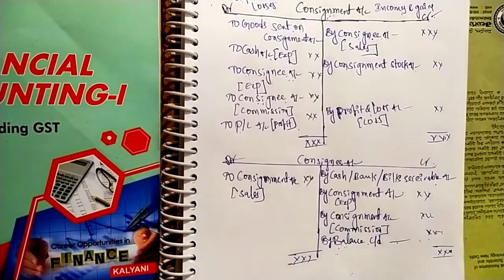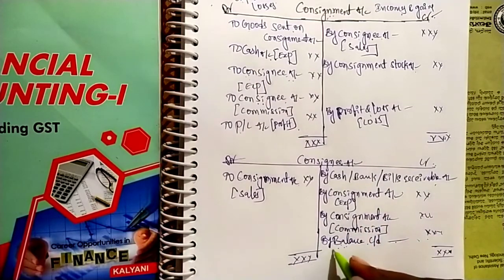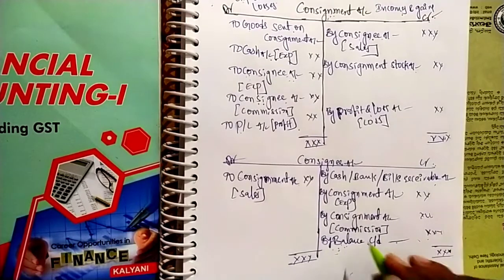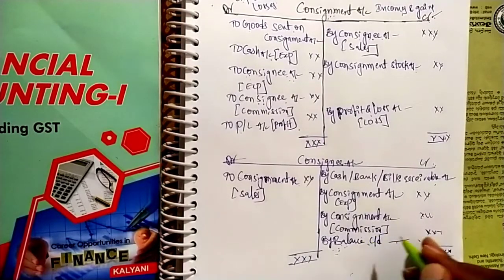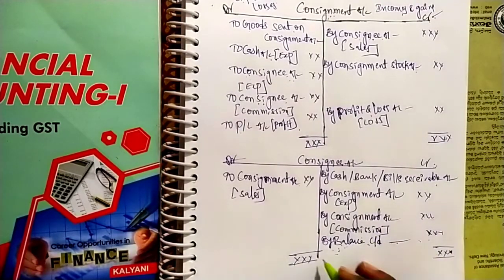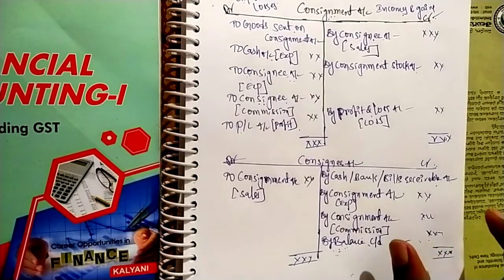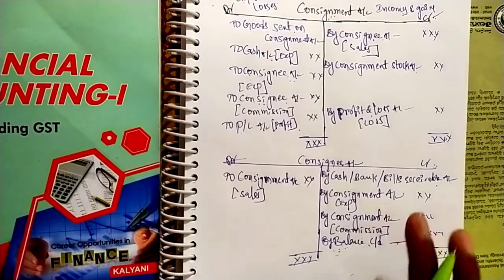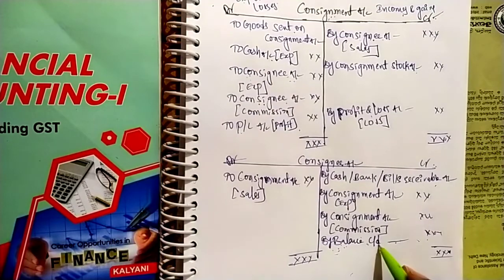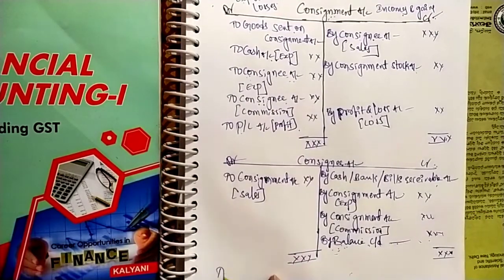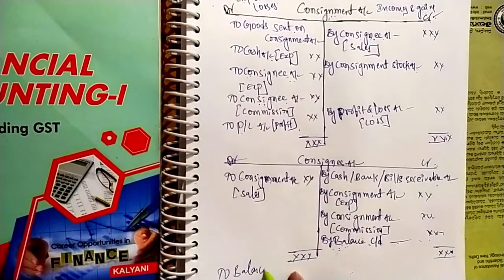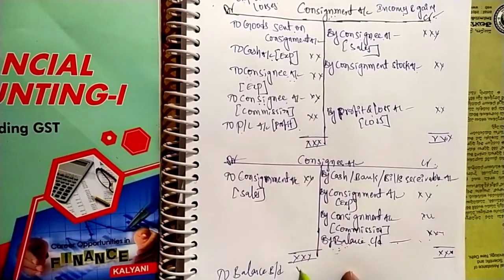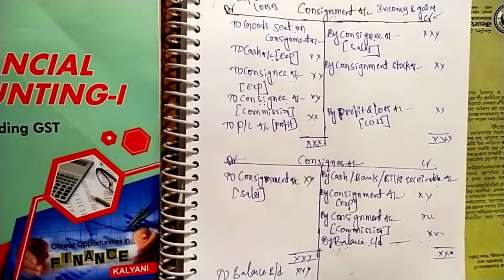If that information is given in the problem, we have to write by bank account. That due may be paid by cheque or draft or cash, so we have to write cash or bank. Otherwise, if that information is not given, then we have to write by balance carried down. Next, to balance brought down.